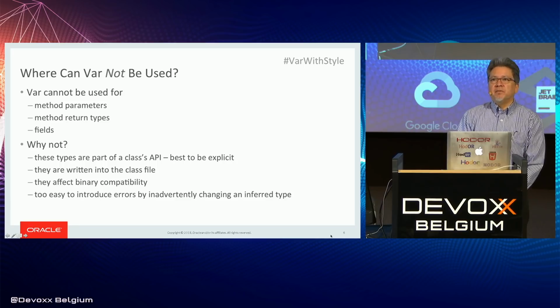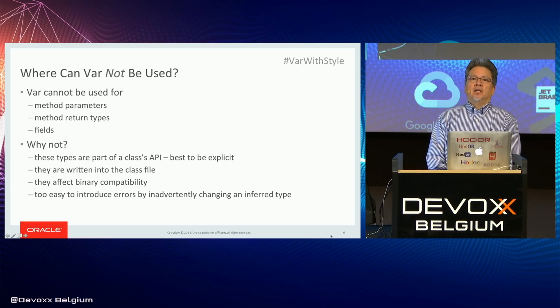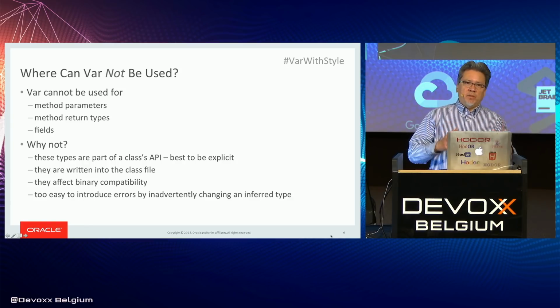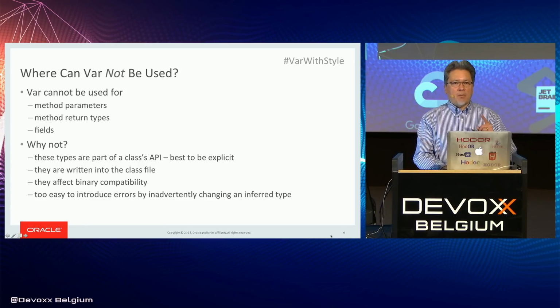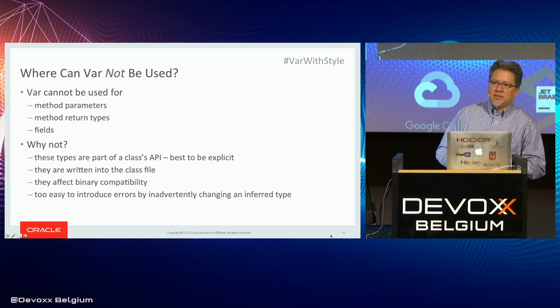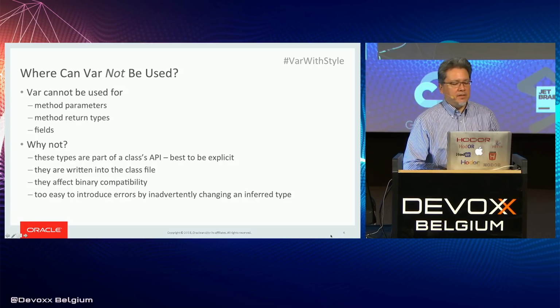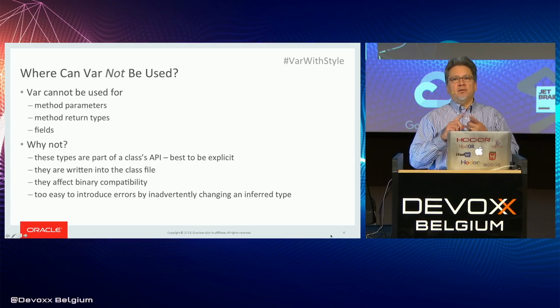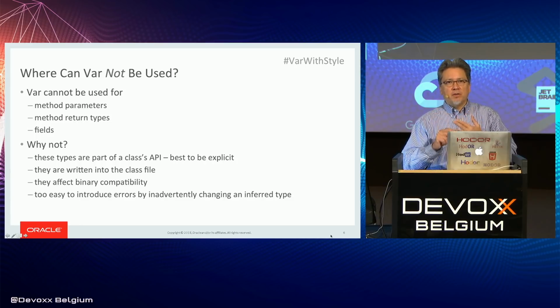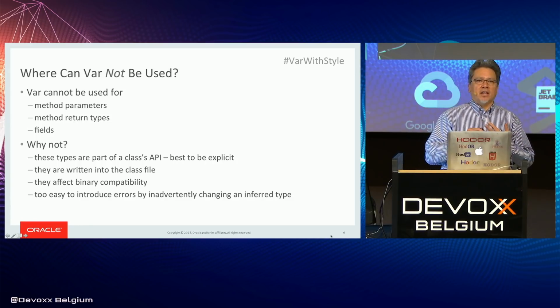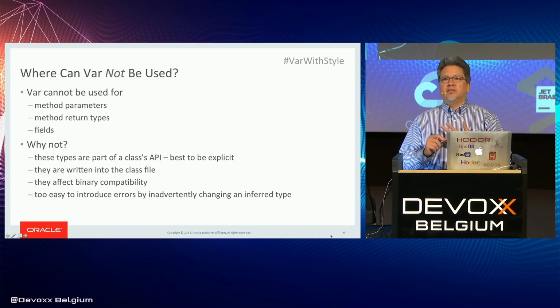Why not? Well, in fact, it's possible for the compiler to do some type inference, and in principle, it would be possible for the compiler to infer the types, for instance, the type of a field or the return type of a method. But part of the design is that we decided not to do that. The reason is that things like class fields, method parameters, and method return types are part of the class's API, and those are written into the class file.